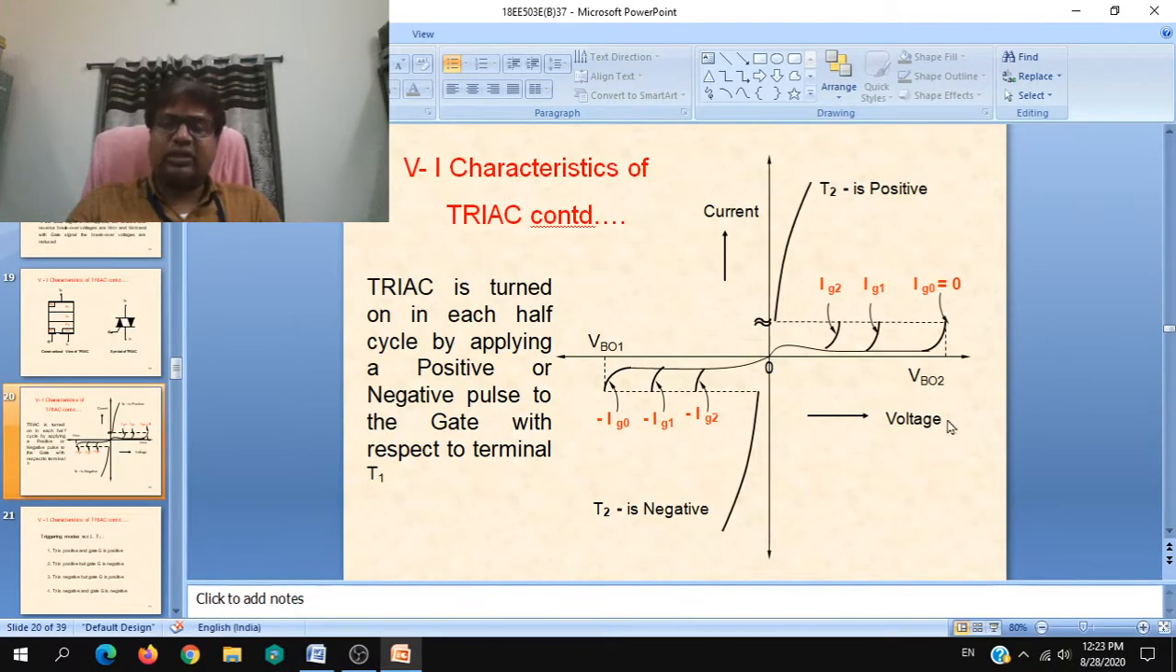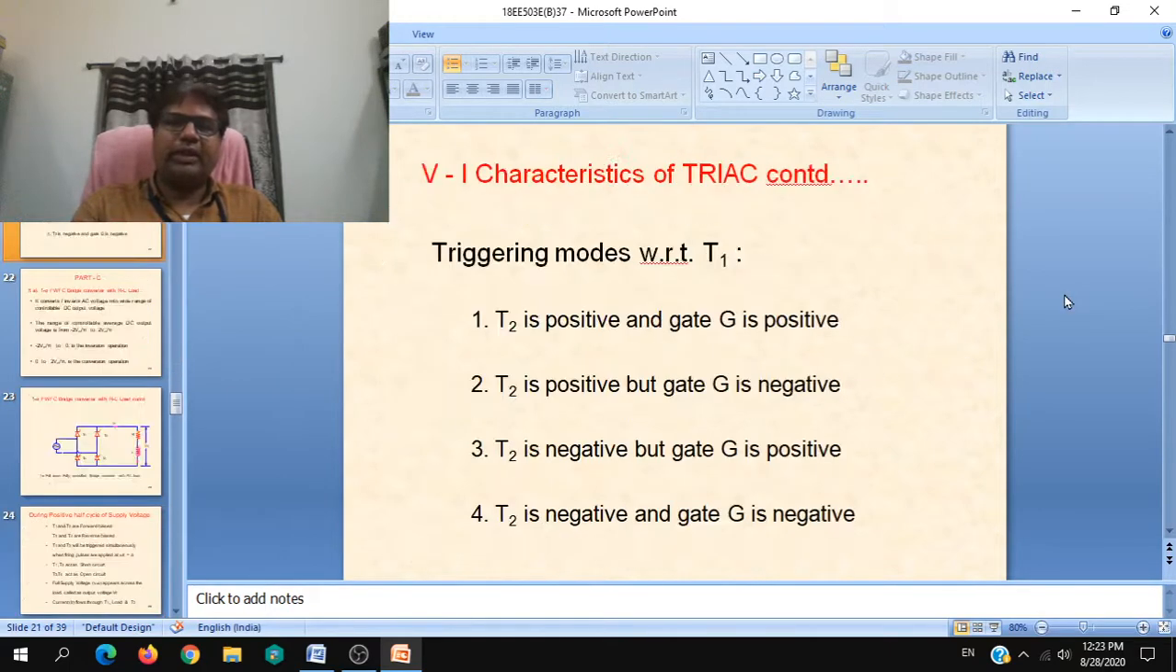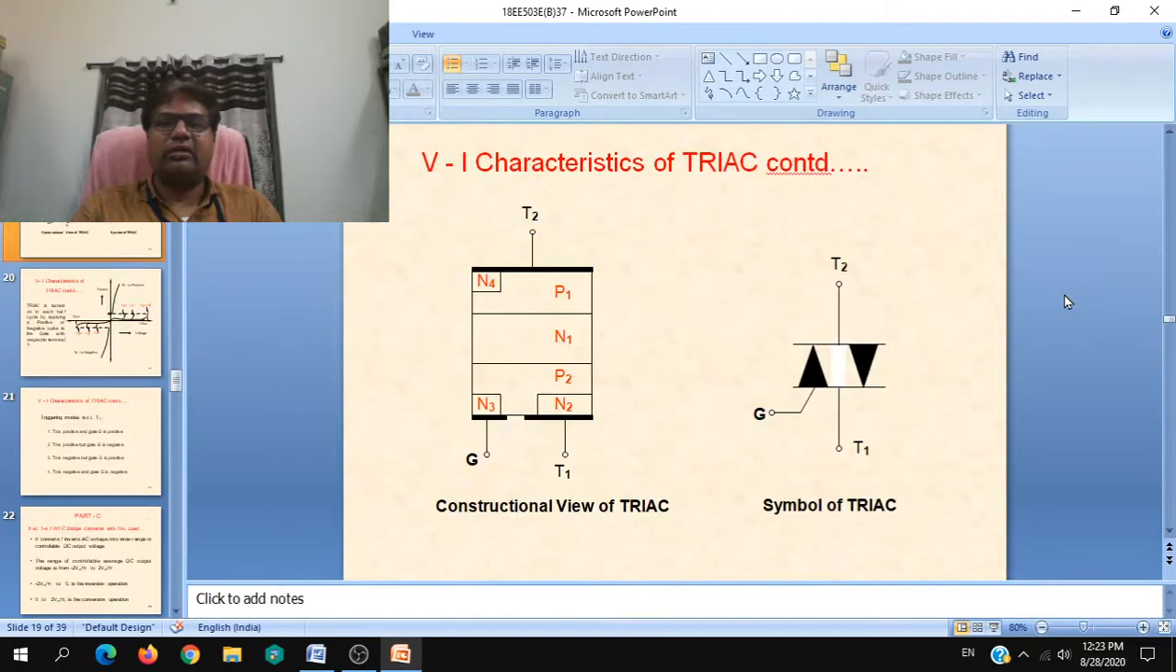VI characteristics are the actual things which you have to draw, with some small explanation to be considered. And next, the other things which are related to the triggering of the triac. So these are the main things which you have to understand to explain the characteristic of the triac. Just start with this one, where the construction view and symbols are given. You need not actually draw the construction view, but you have to compulsorily draw the symbol of the triac, and at least try to draw the biasing voltages between T2 and T1 and gate and T1 if time is sufficient.